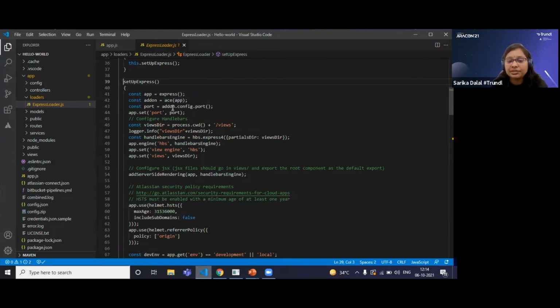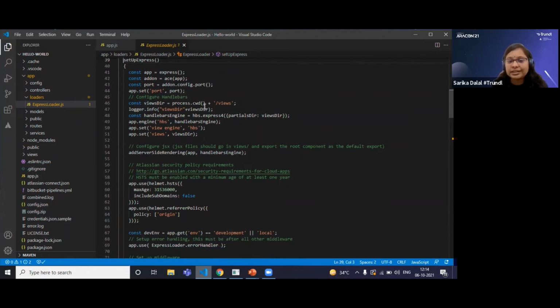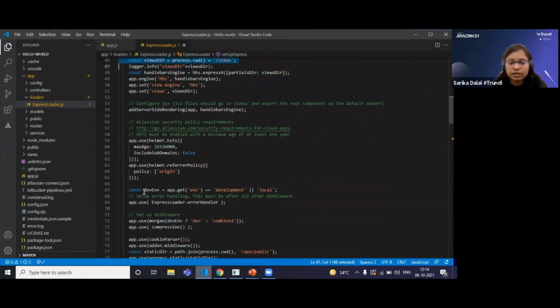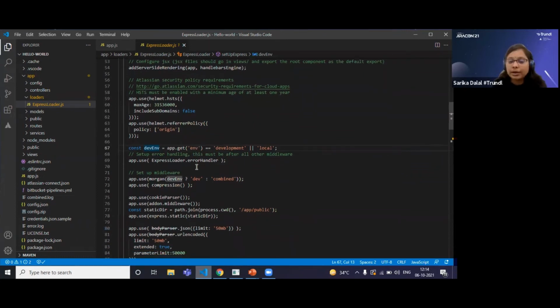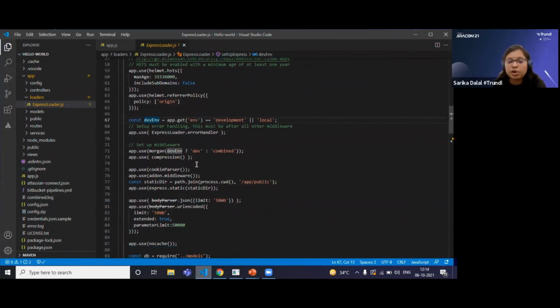Apart from that, here we are setting up the port. We are setting some important directories that we need, like a views directory, a routes directory, and a model directory. We'll see that later. So here I am importing that particular directory. This is the setting, an important point that we have to understand. This is a place where we are checking from which environment the user is running: a local or development environment, or a production environment. Based on that, we will create our server.